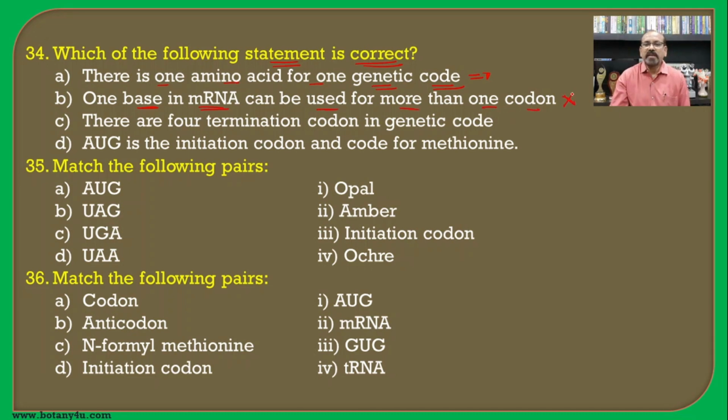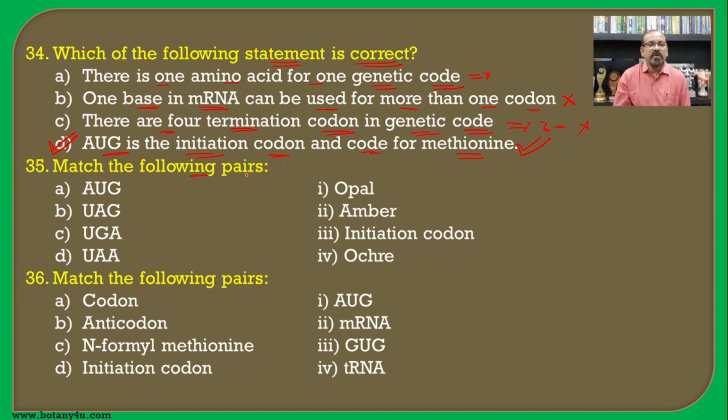This is wrong, as we have seen the code is non-overlapping. Then there are 4 termination codons in the genetic code. We know there are 3 termination codons, so again this is wrong. And AUG is the initiation codon and codes for methionine, and this is the correct one. Hence D is the correct answer for this question.